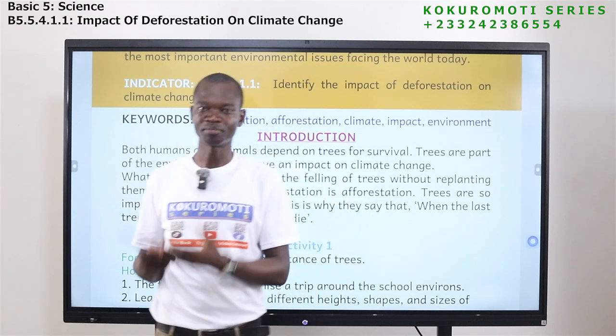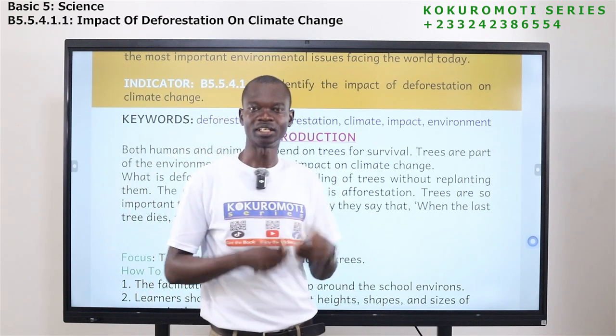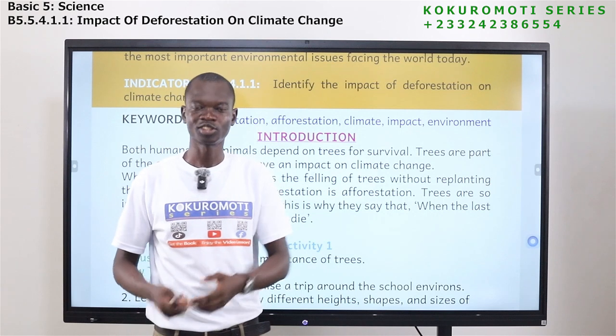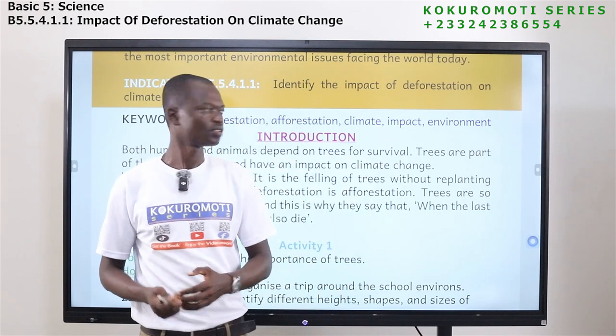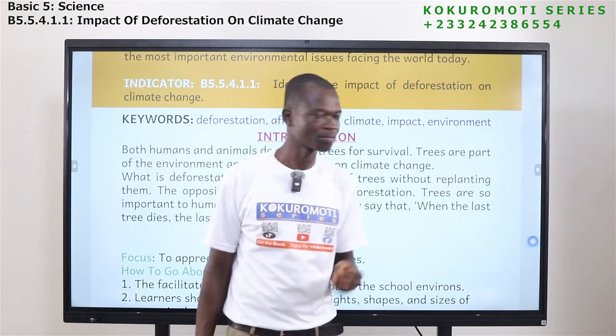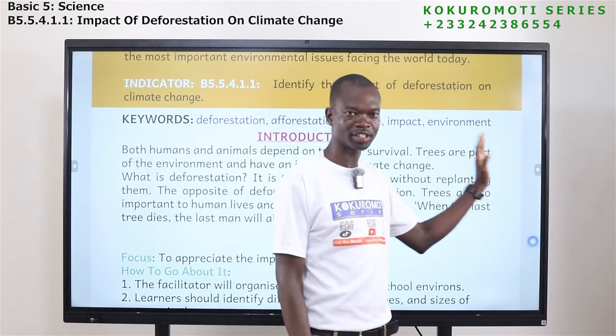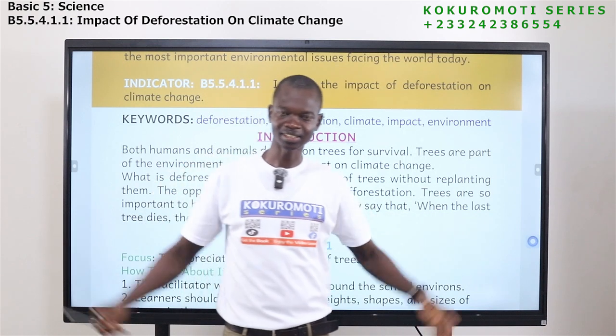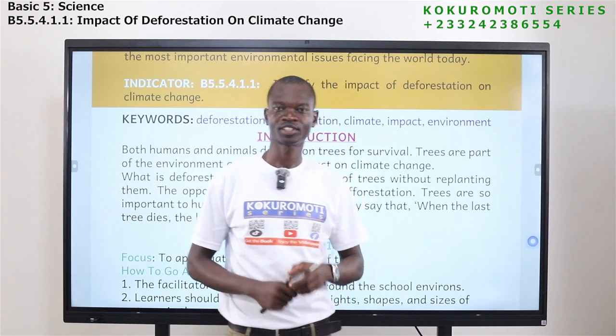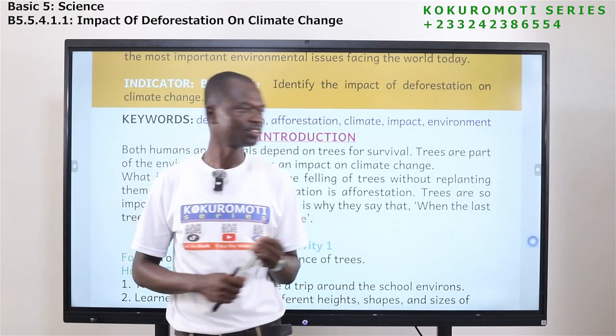So we have positive impacts and negative impacts, the result of doing something. The result could be positive, it could be negative. The next word is environment. Environment refers to the things that are around us. So that is what we are looking at today.